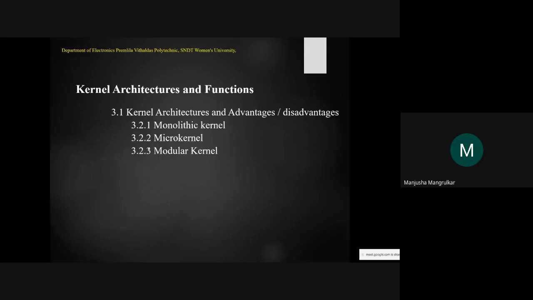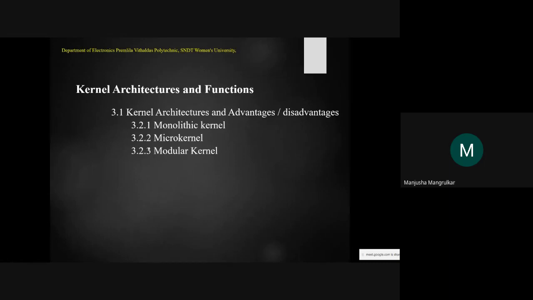In that topic we will cover the first topic, kernel architecture, and the advantages and disadvantages of that architecture, right?